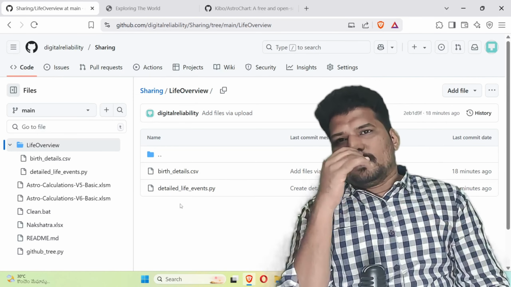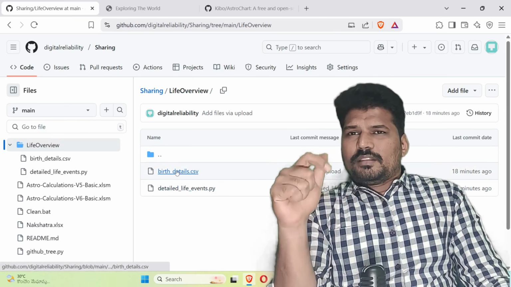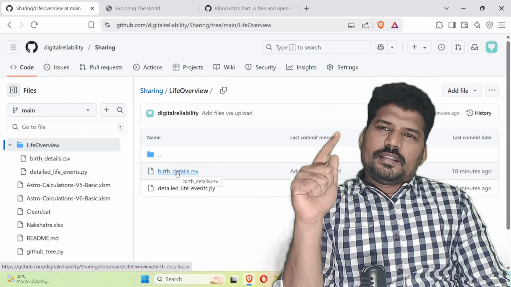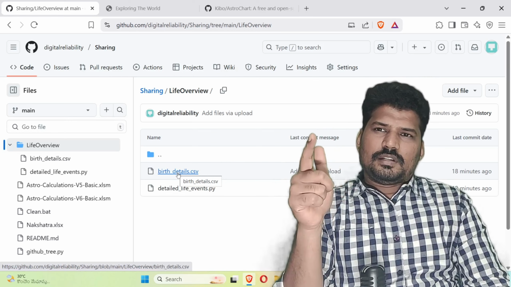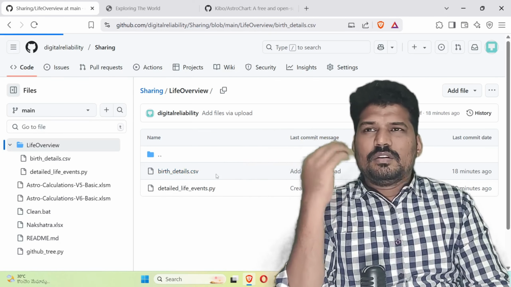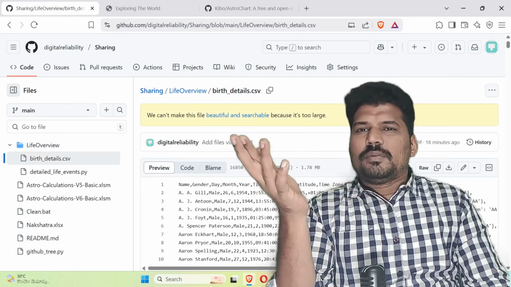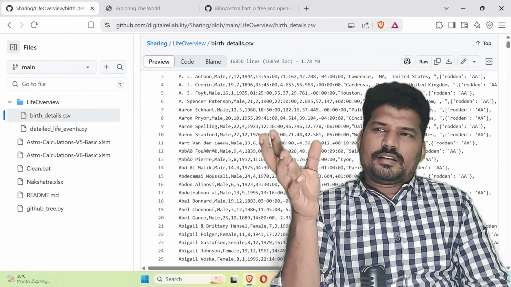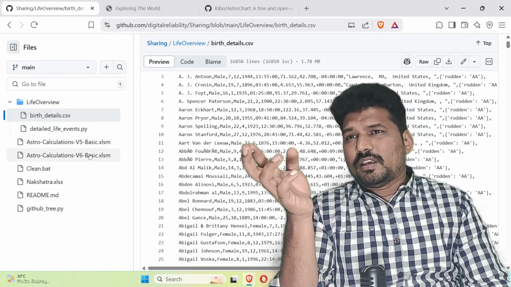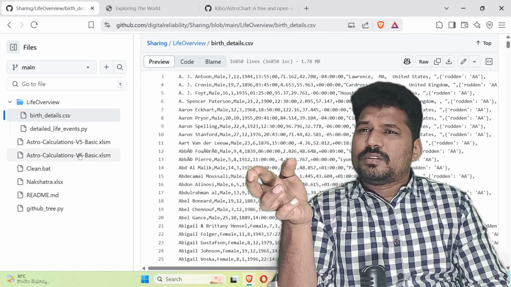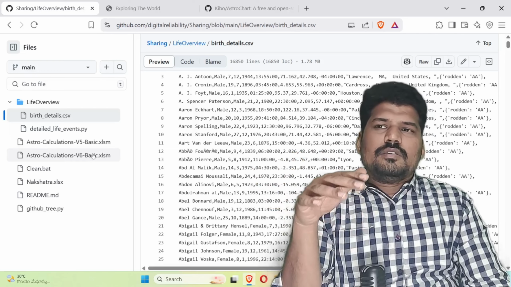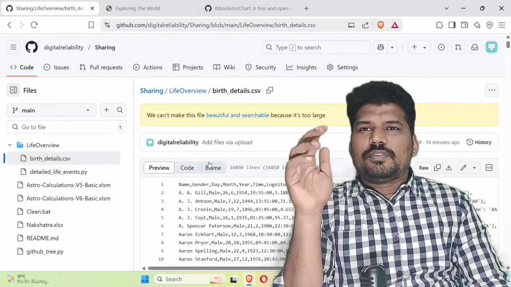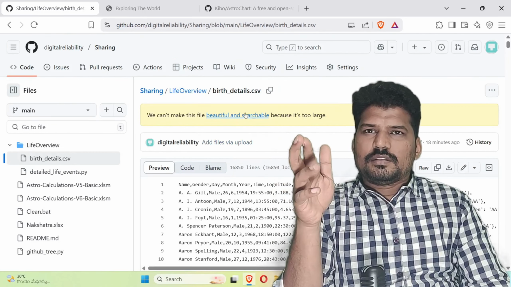In the birth details file, you need to maintain the same format. I'll just open this file. It is in the same format in which I have created this astrology calculation basics file. The format was the same for the data column, and the same is in this form.